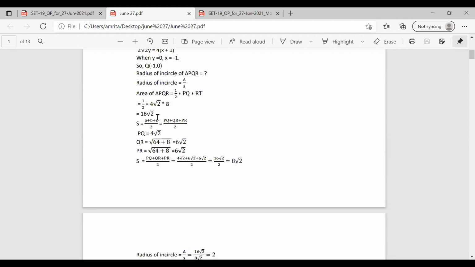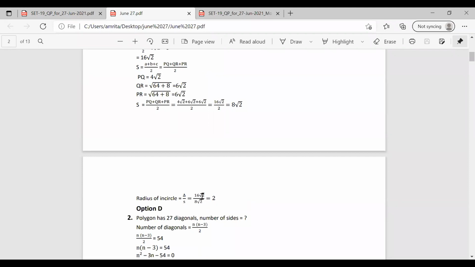Okay. Now we have to find the value of S. S equal to (A plus B plus C) by 2. We found the value of PQ, QR and PR. So substituting these values, we can have the value of S. So the equation is delta by S. So the area is 16 root 2 and S becomes 8 root 2. So dividing this, we can have the radius as 2.